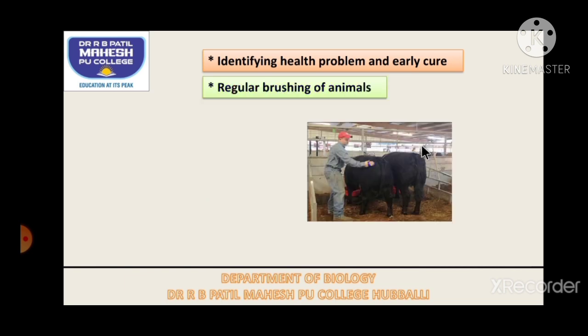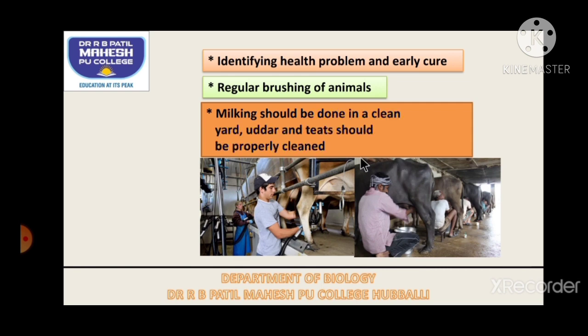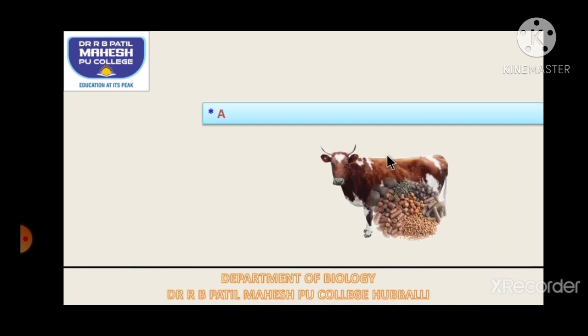Then we have to regularly brush our animals so as to remove the dirt and excess hair present on the body. Milking should be done in a very clean area, that is, in a clean yard. The udders and the teats should be cleaned properly. This is a very important point.